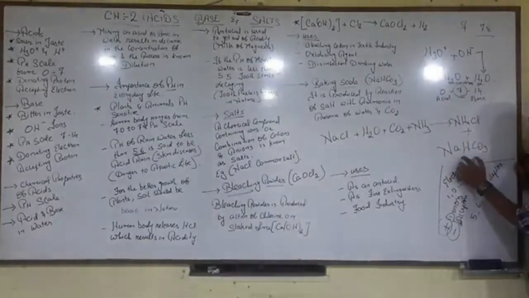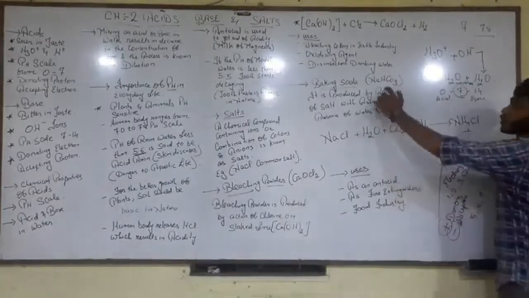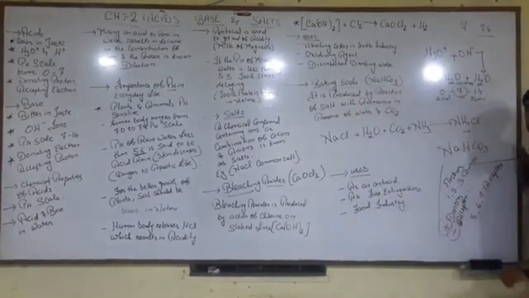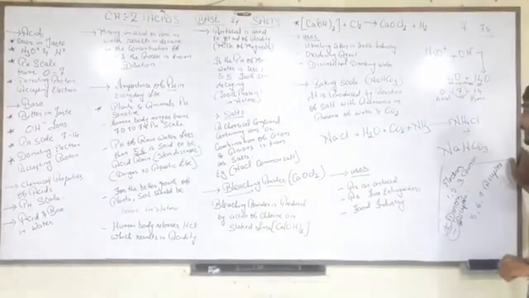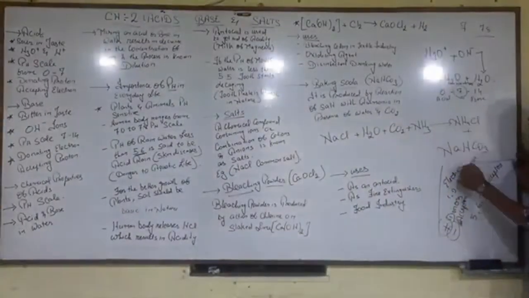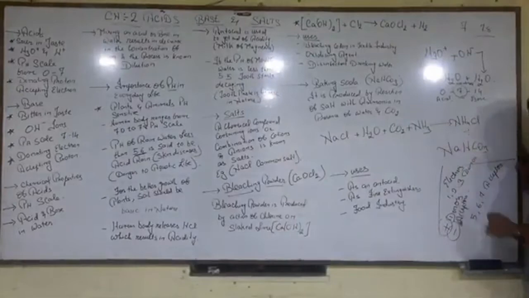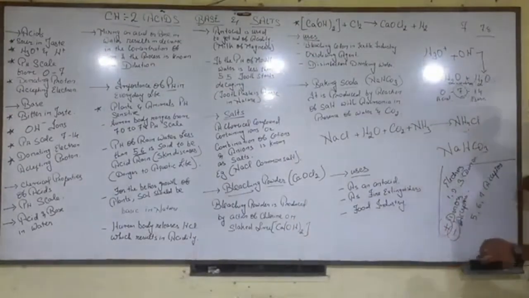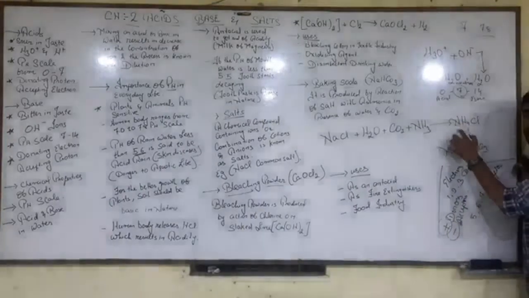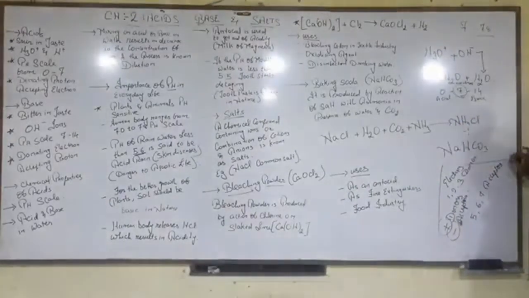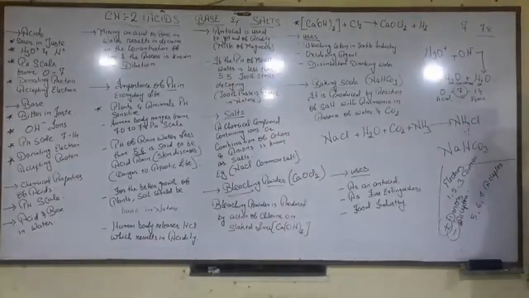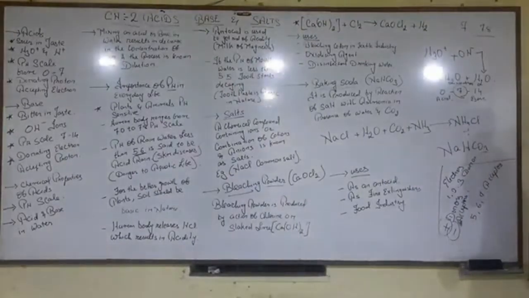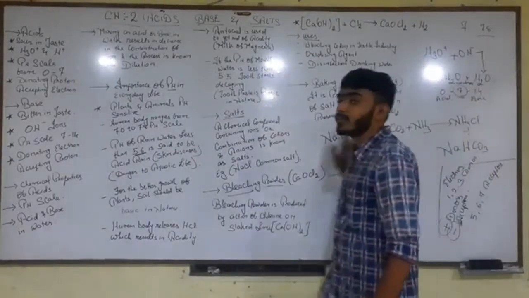NaHCO3 stands for sodium hydrogen carbonate, and the common name is baking soda. NH4Cl is ammonium chloride. Please note these points.